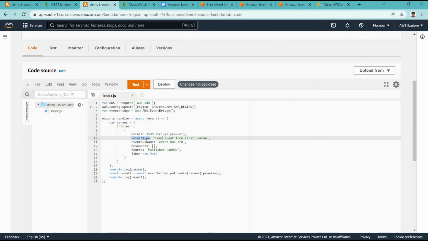Okay, and detail type for now we are sending as "send event from first lambda", and resources is not required for now. Source is publisher lambda, we can say, and time for now I'm setting as default. And then for event bus, we need to give the specific event bus ARN.